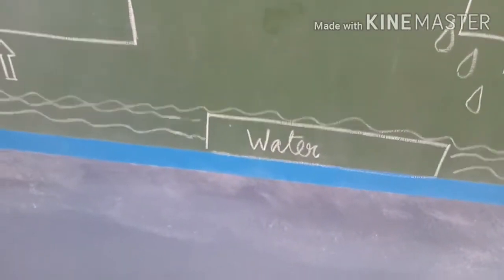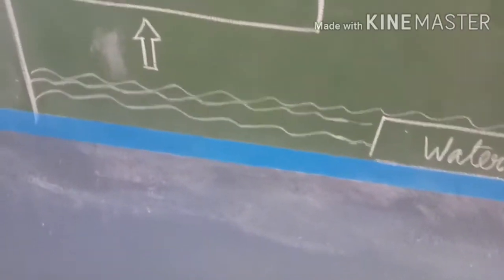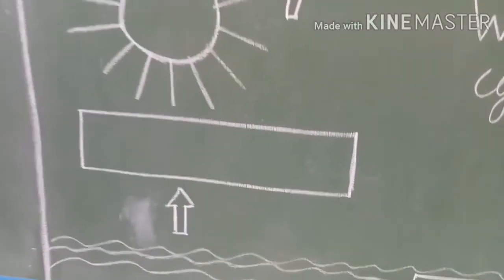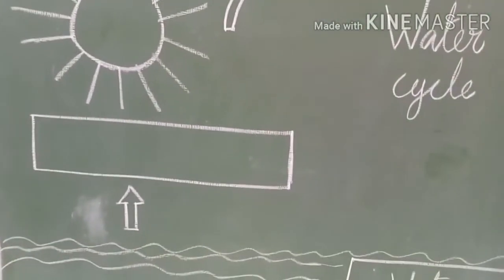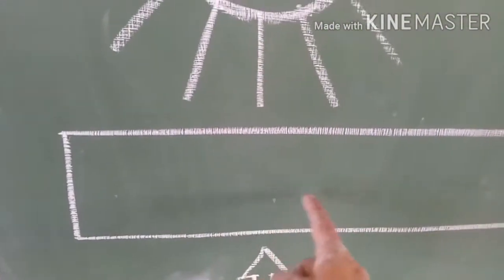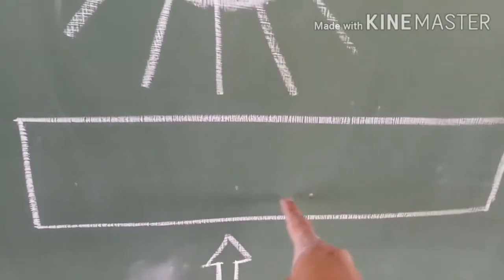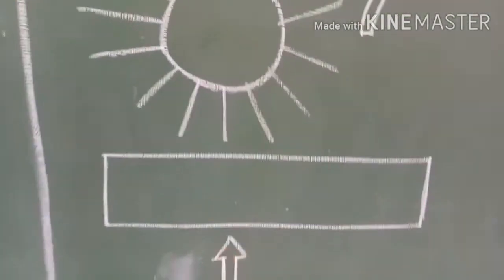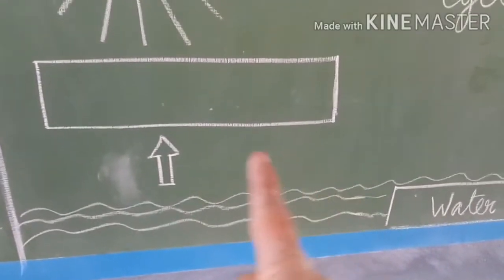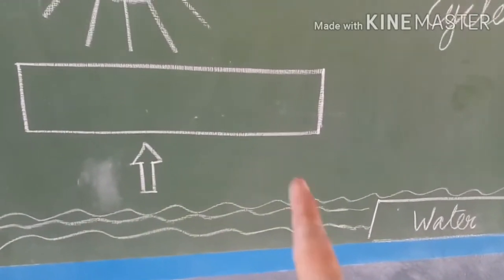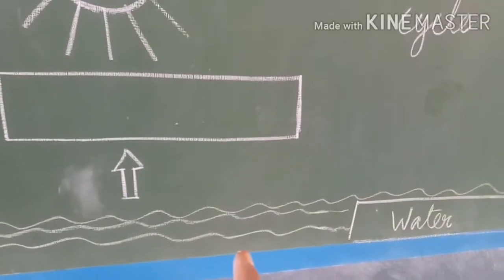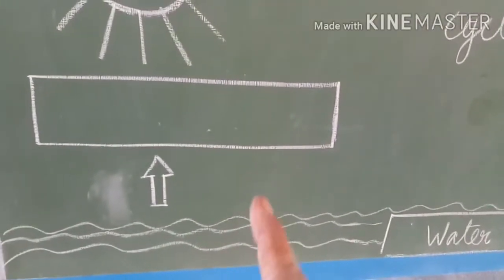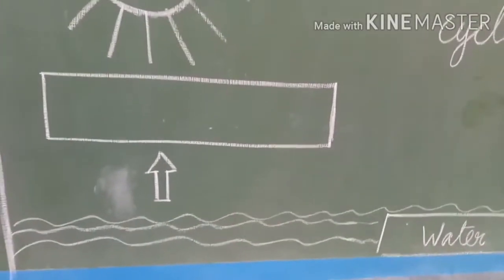The first step, the water gets evaporated. What is the process name? The water gets evaporated. This process name is called evaporation. Okay. Because of the sunlight, the water gets heated. When we boil the water, what will happen? Liquid changes into gas state.